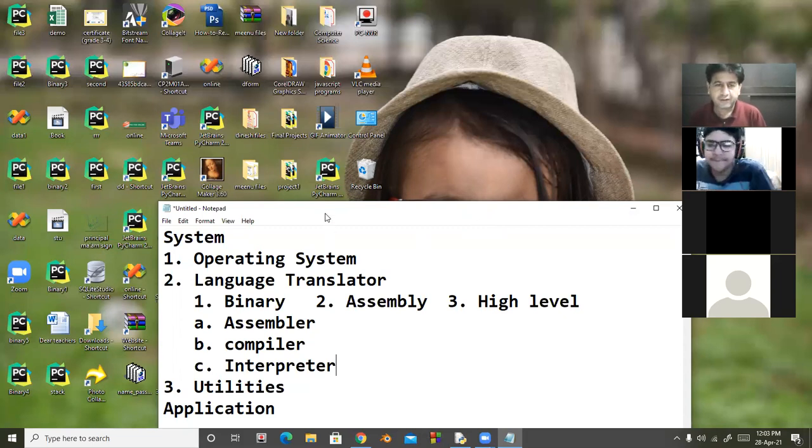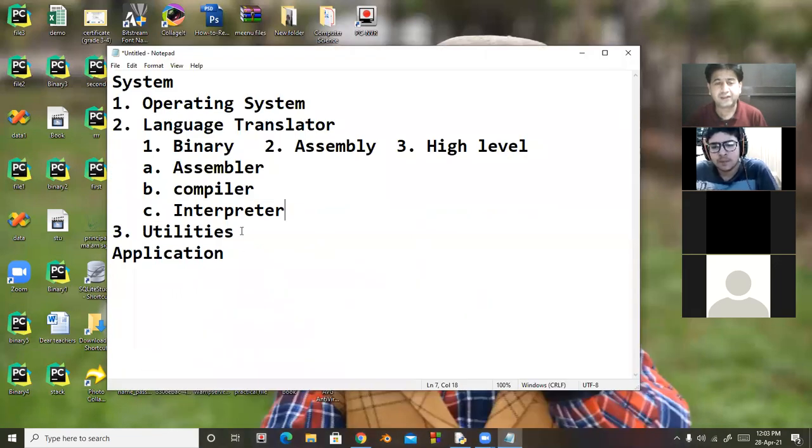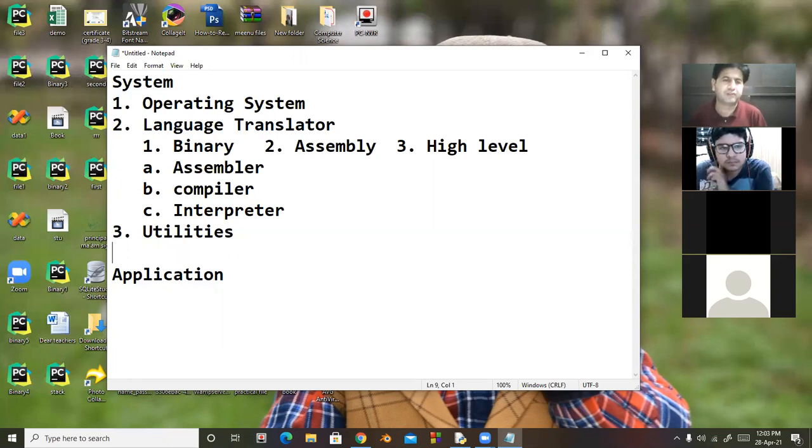So now after that, there are utilities. I have already discussed utilities are very small programs, and these programs are for increasing the efficiency of user while using computer system.